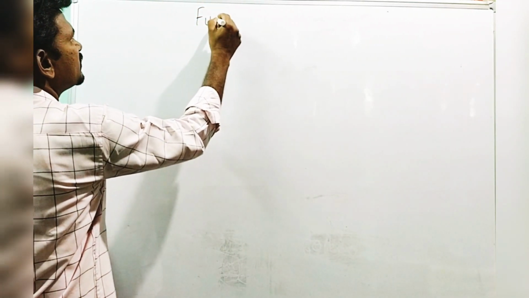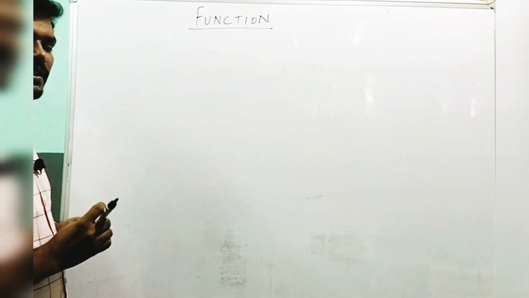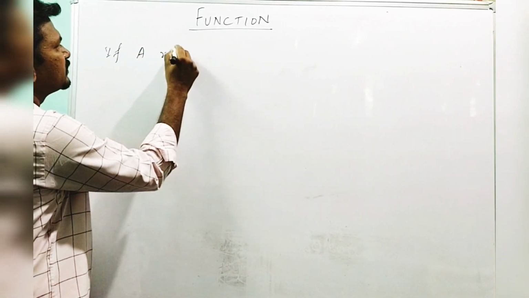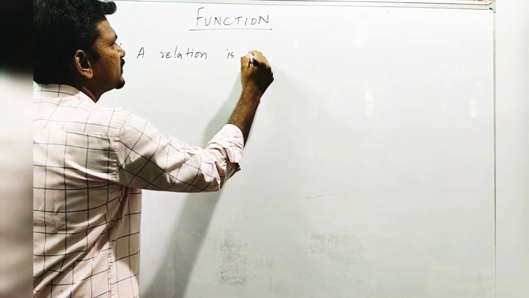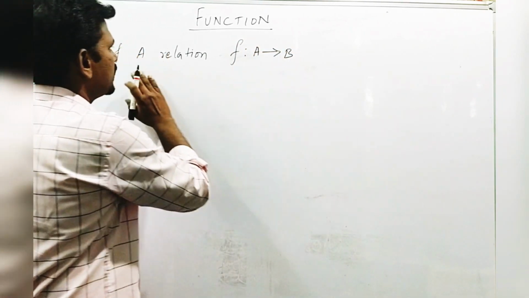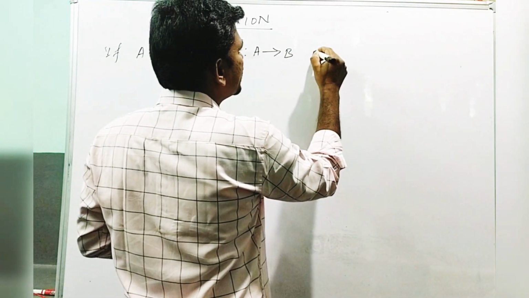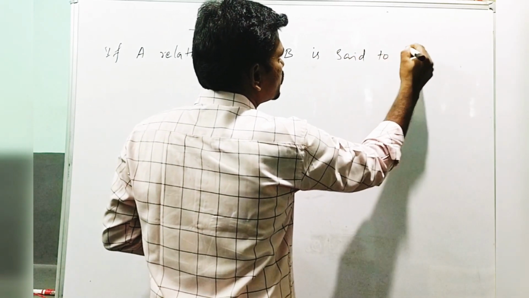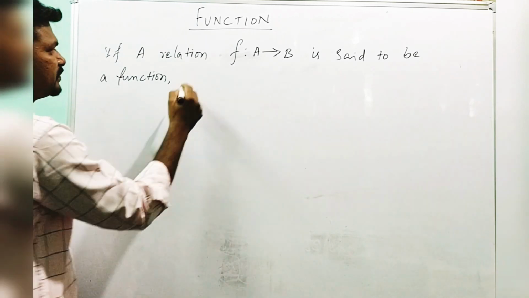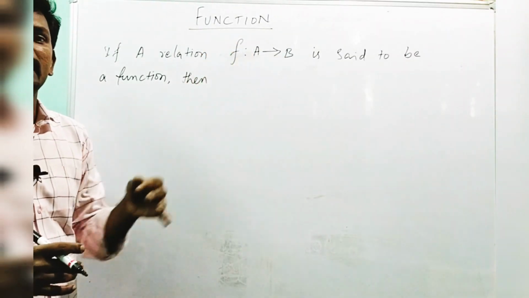See here we are going to see function. If a relation f from A to B is said to be a function, then there are a lot of ways we can write this sentence.